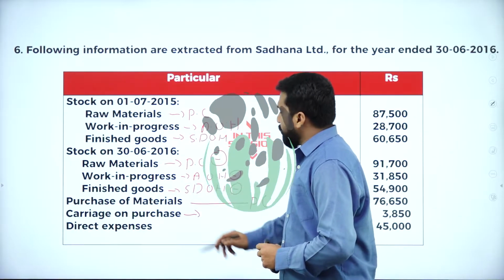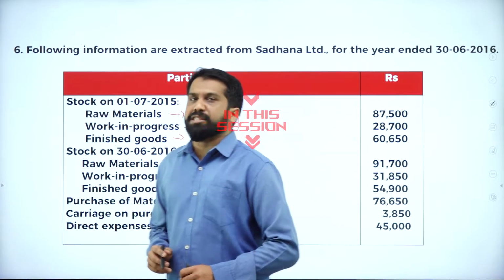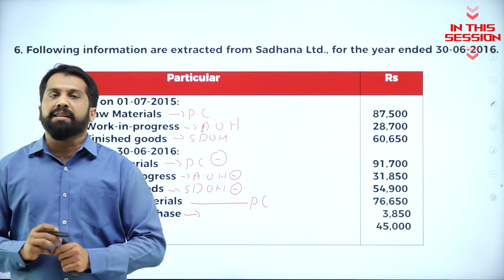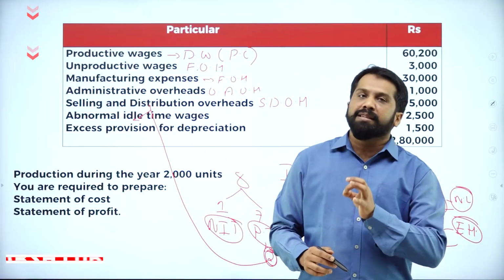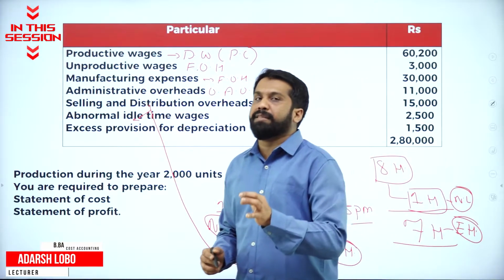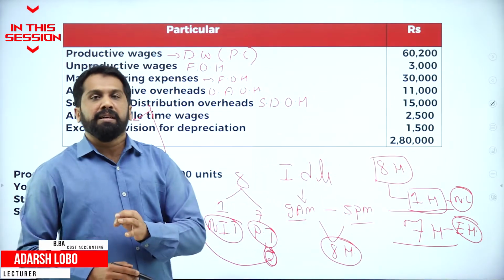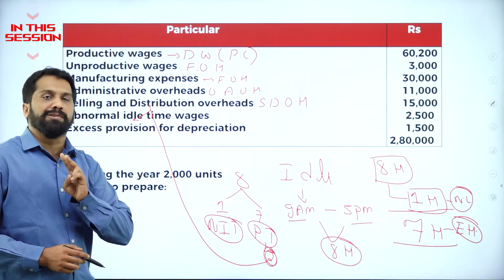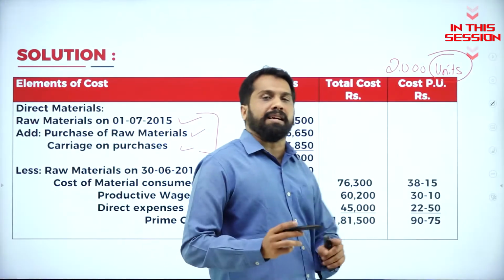Carriage on purchases means we call it carriage inward. Please write down there itself. Idle time means the hours or time they have wasted. It is not in their hand, but also they have not worked for those 2 hours. Other than these 3, nothing will come.